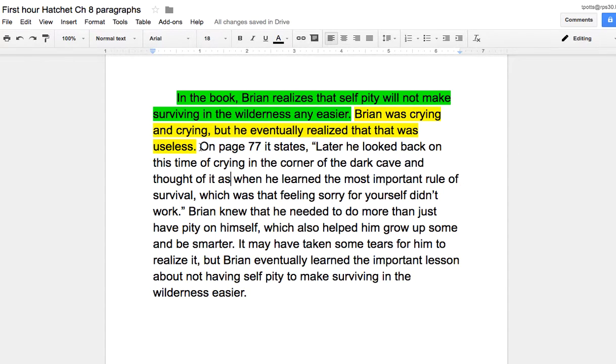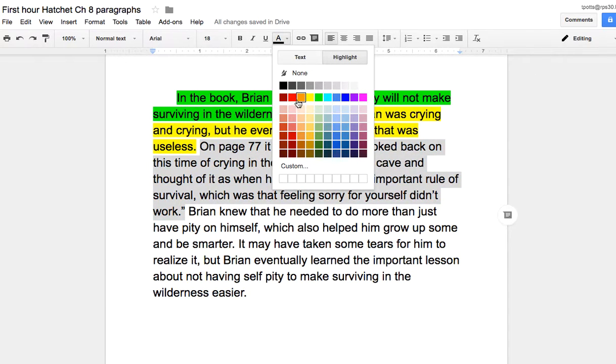So it says on page 77, it states, quote, "Later, he looked back on this time of crying in the corner of the dark cave and thought of it as when he learned the most important rule of survival, which was that feeling sorry for yourself didn't work." So that's a good piece of evidence. As long as the explanation connects to it, this person is on the verge of getting 100.